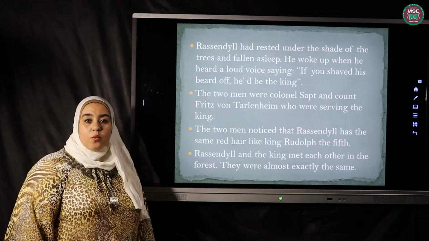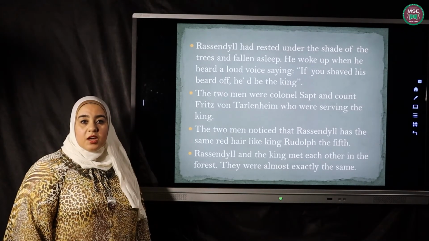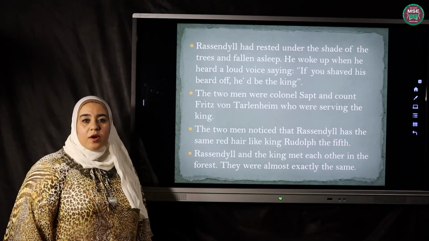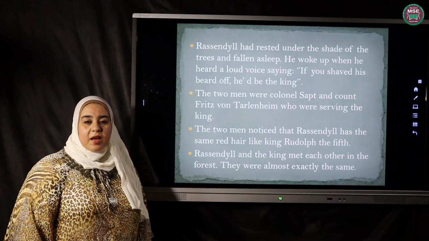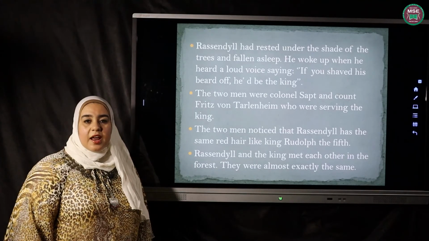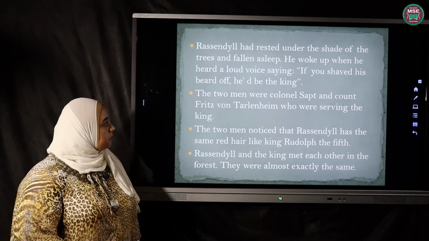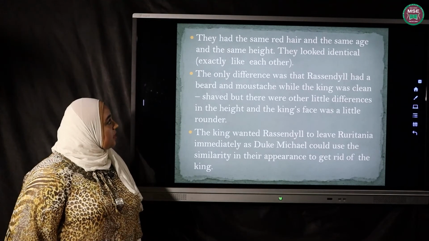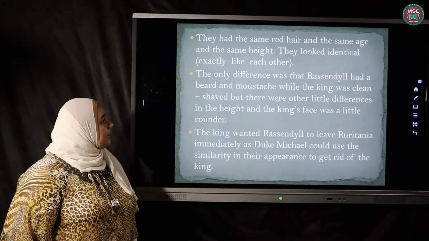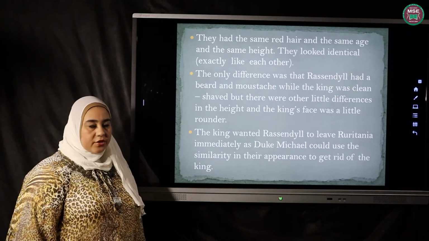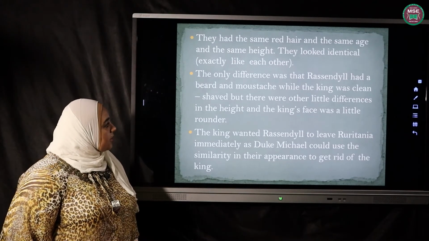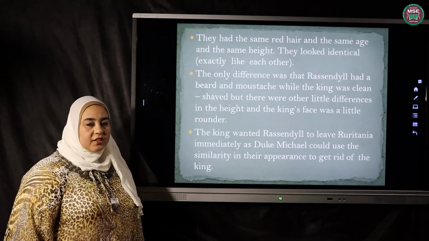While they were talking with him, he found the king. When they stood in front of each other, they were exactly the same, as if each of them was looking in a mirror, except Rassendyll had a beard and mustache. They had the same red hair and the same age and the same height. They looked identical, exactly like each other. The only difference was that Rassendyll had a beard and mustache, while the king was clean shaved. He didn't have a beard